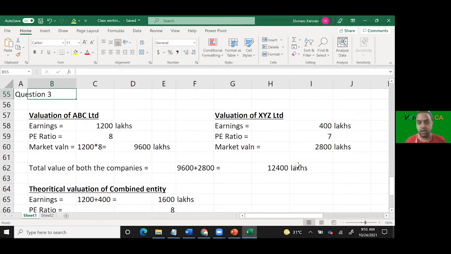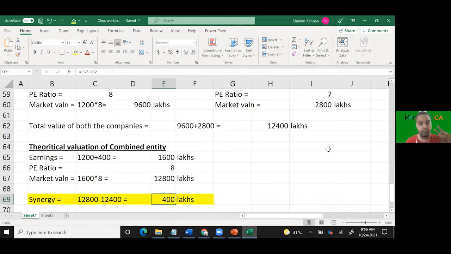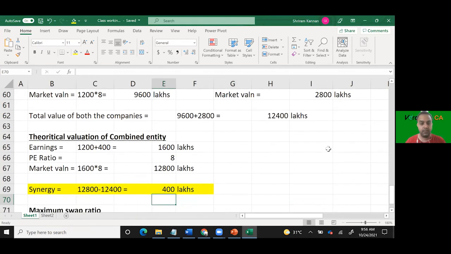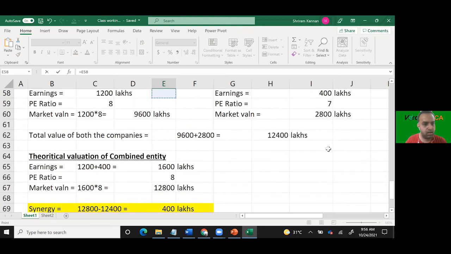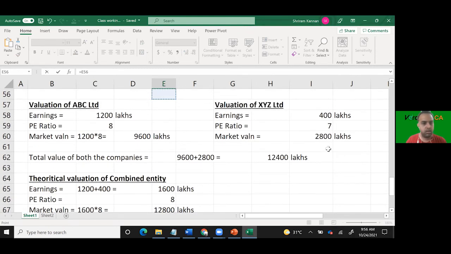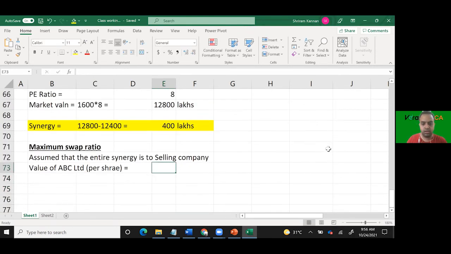So the total valuation of the selling company is 2800 lakhs. Now I will say no, it is not 2800 lakhs; their value is 2800 plus 400 lakhs, புரியுதா? So we say value of ABC Limited per share, that is I think already we know that, 8 times 3 is 24, சொன்னோம் இல்லையா, MPS by EPS.